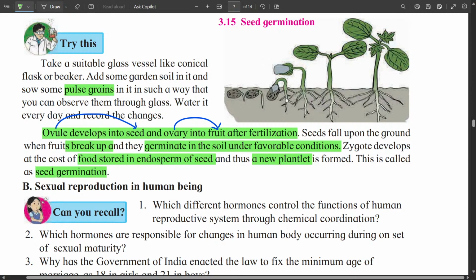So in all, we can see that in the sexual reproduction of plants, the first step is pollination, that is the transfer of pollen grain from anther to stigma. Then we have fertilization, actually double fertilization, because it occurs twice, one with the egg cell and the other with the polar nuclei, and the final step is germination. So like this the process occurs. So this is about sexual reproduction in plants.